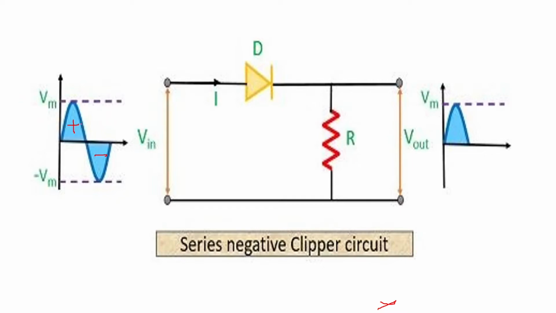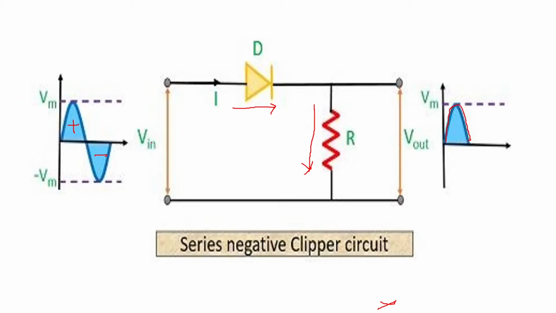So when the input is positive half cycle, the diode will conduct, and when it is conducting, it will develop a voltage across R. The current will flow and you will get a positive half cycle at the output.